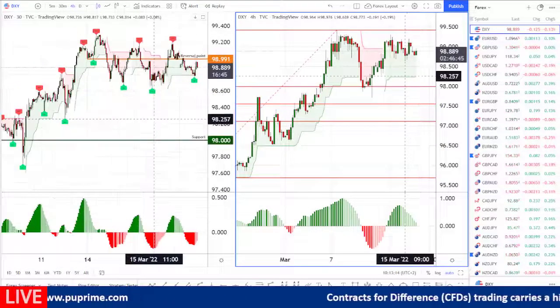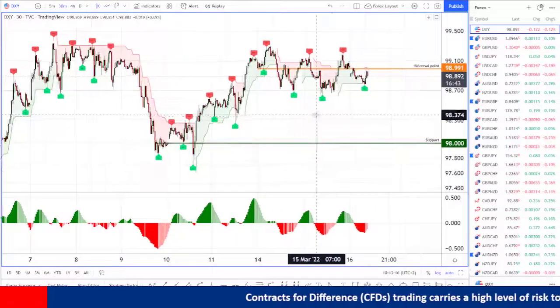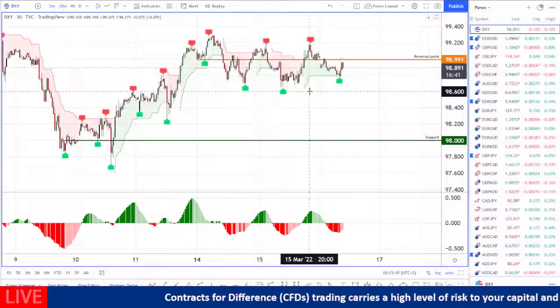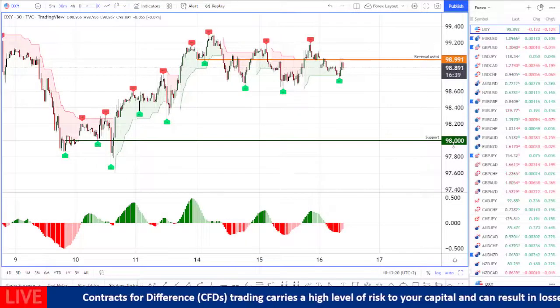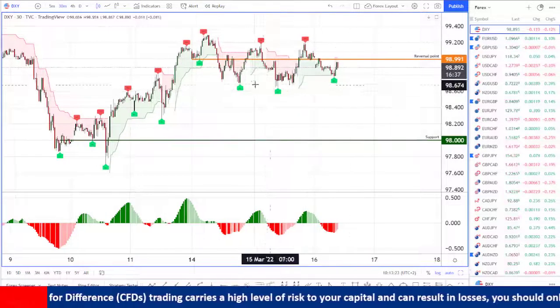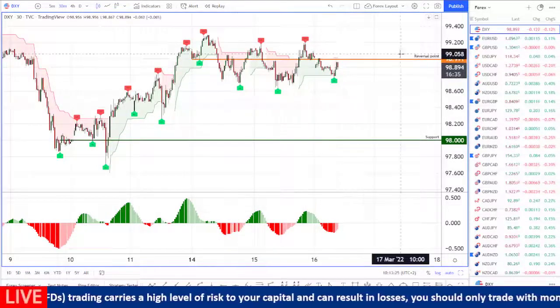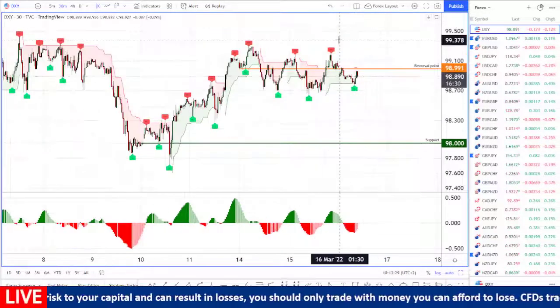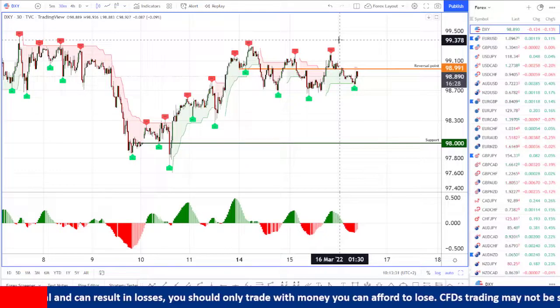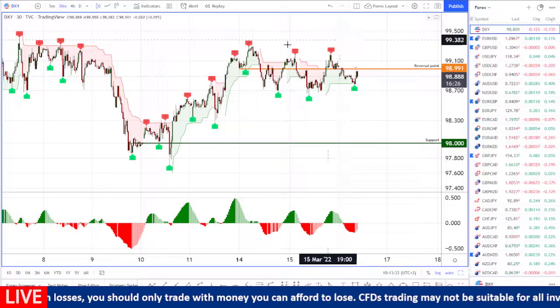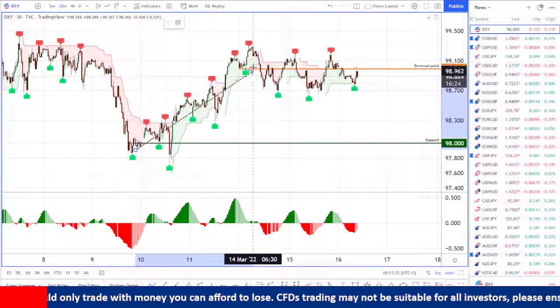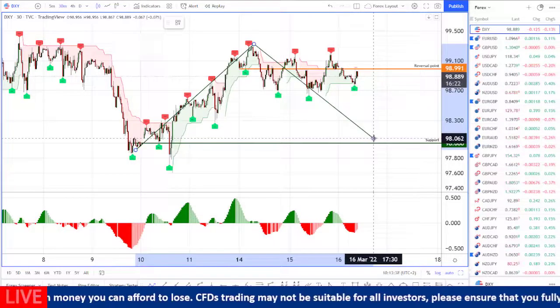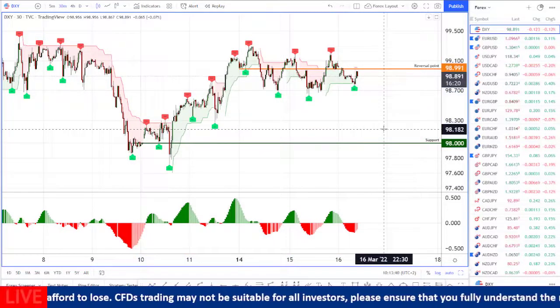Basically, the dollar index. We mentioned in yesterday's report that we are expecting a downward movement to the levels of 98 points. However, it is still consolidating around the levels of 99 points. We are still not able to move downwards. However, it seems to me that this is already a high that we have created on the dollar index. So we are still bearish in the short term.